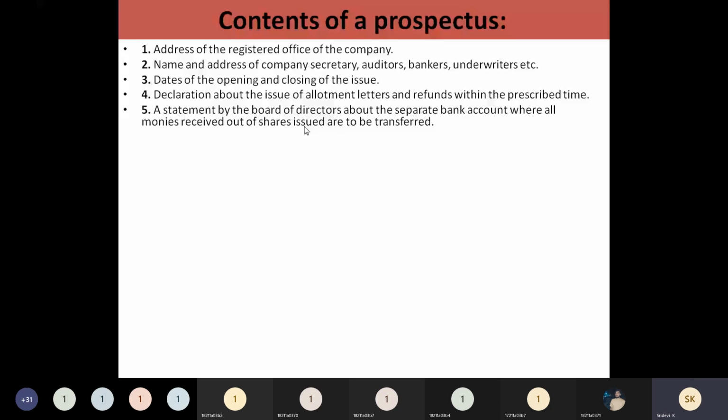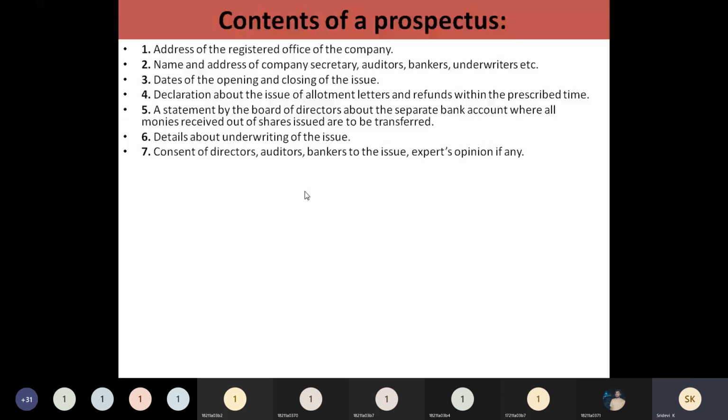And the board of directors should give a statement also about the separate bank where these shares will be issued or transferred or received. Every piece of information they have to give. The board of directors should give it in a statement. That statement is also going to be included in this. And details of underwriting of the issue. So who is going to issue? For example, SBI will be the underwriter for some company. So all those details they have to mention in this.